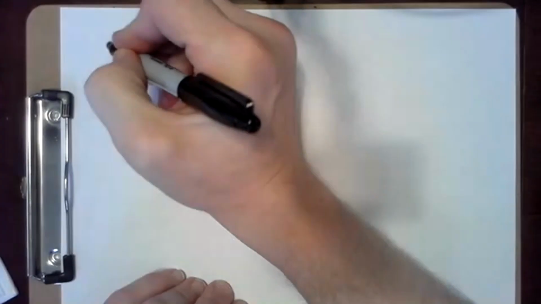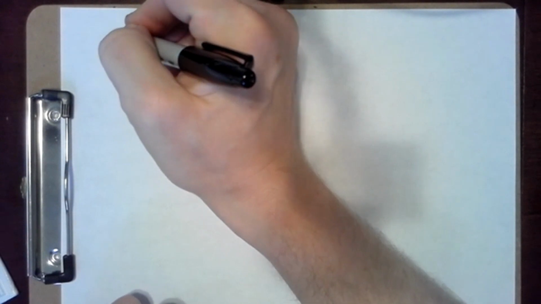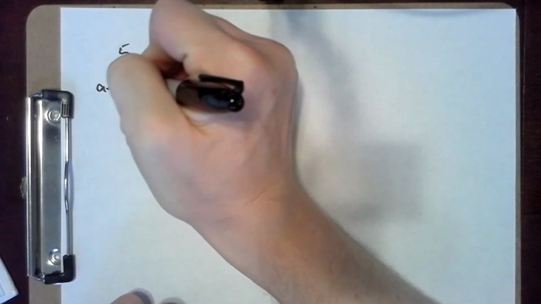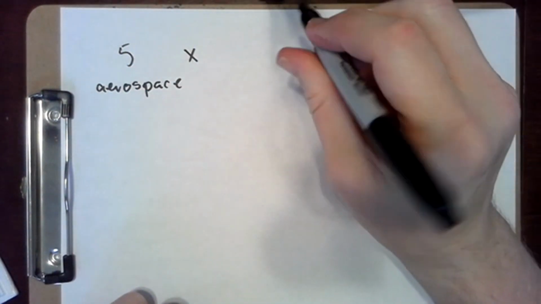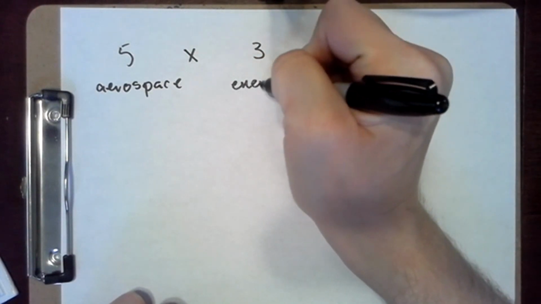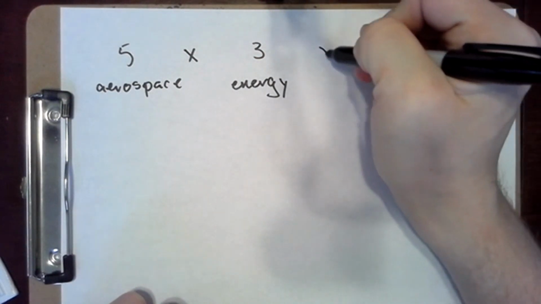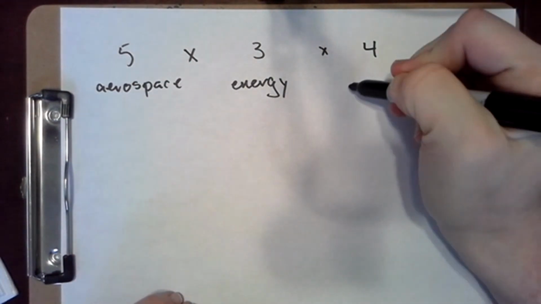In this problem, our investor is advised to pick from 5 aerospace companies, 3 energy development companies, and 4 electronics companies.